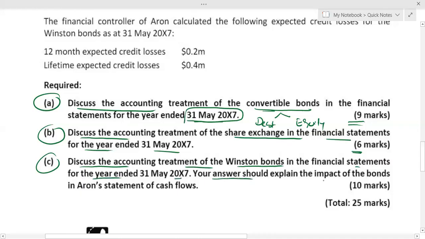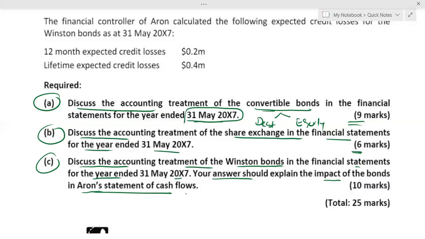Your answer should explain the impact of the bonds in Aaron's statement of cash flow. Wow. Read it again. Discuss the accounting treatment of Winston bonds in the financial statement for the year ended 31st May X7. In addition to that, they're asking something else also. Your answer should explain the impact of the bonds in Aaron's statement of cash flow as well. So do not just discuss the accounting relating to the Winston bonds. You need to also explain the impact of bonds in Aaron's statement of cash flow.